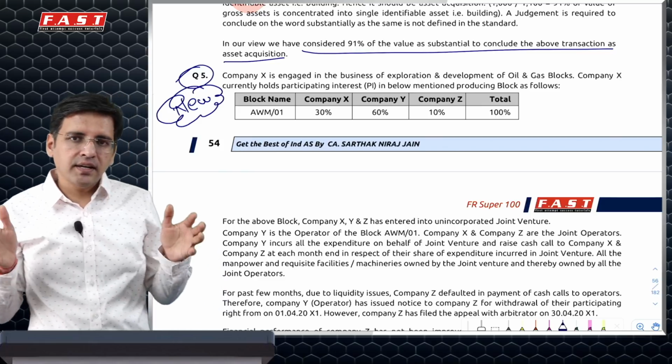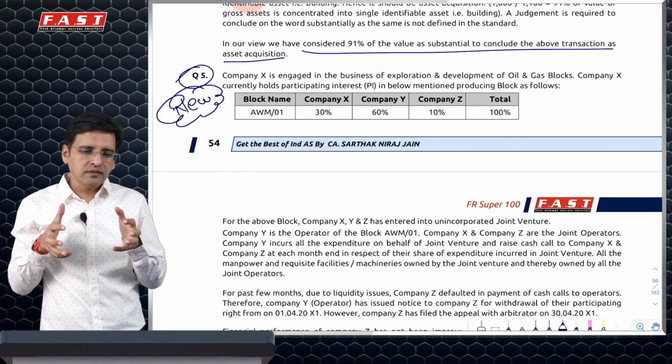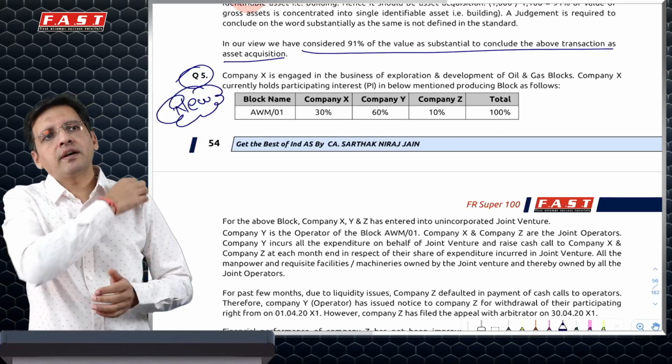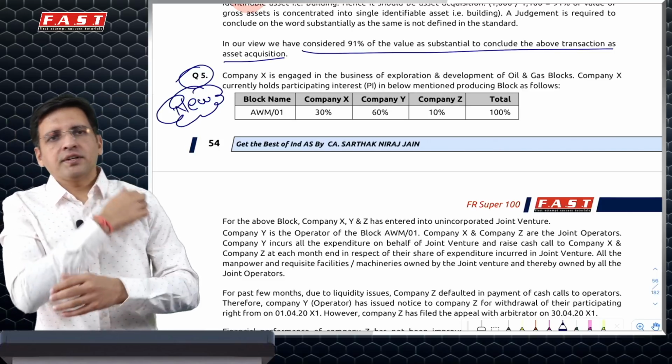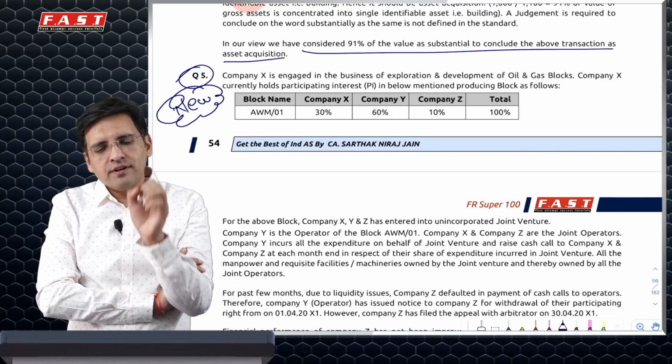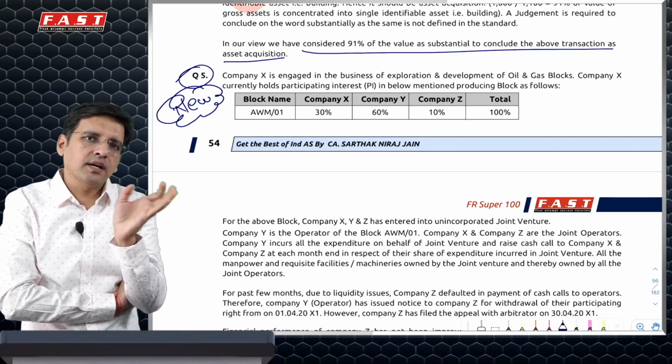X, Y, and Z, three companies have jointly taken some extraction block and are under a joint arrangement managing that. Now, within this, one of the joint operators is withdrawing and is selling its stake to the other joint operators.